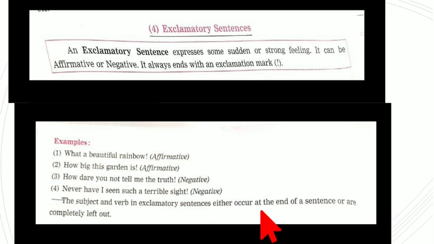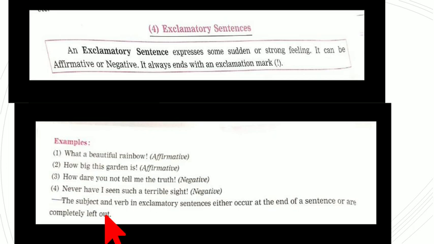So, the subject and the verb, the subject about whom we are going to talk, we are going to give information about the subject, and then the verb in the exclamatory sentence either occur at the end of a sentence or are completely left out.